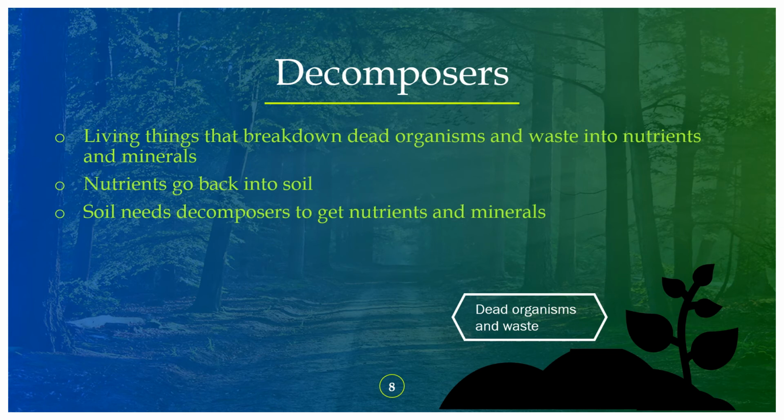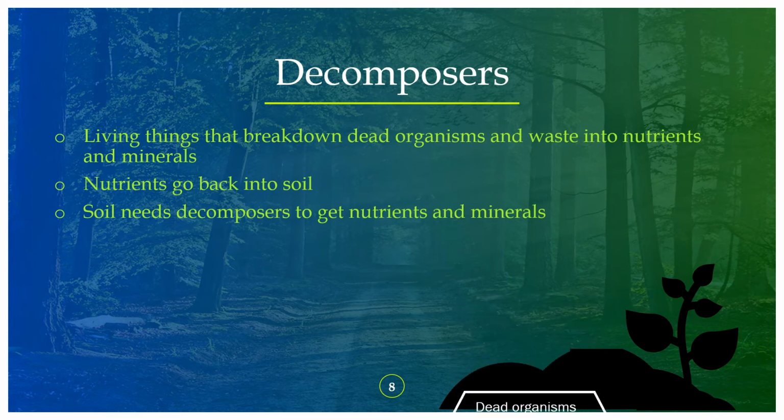Now see, decomposers. Decomposers are the living things that break down dead organisms and waste into nutrients and minerals. And where are these nutrients and minerals going to be stored? They go back into the soil, and the plant takes the nutrients and minerals from the soil and produces its own food. Right, so the soil needs decomposers to get nutrients and minerals. You might have wondered, where does the soil get the nutrients and minerals from? These decomposers do the job. That is the role of the decomposers.